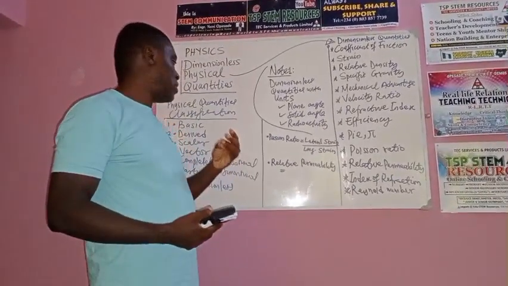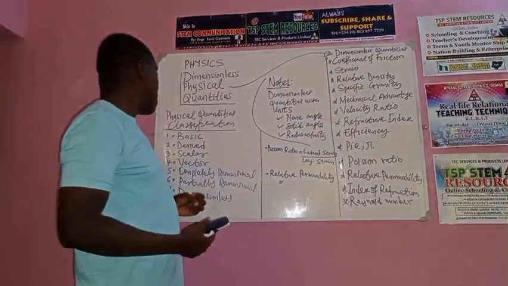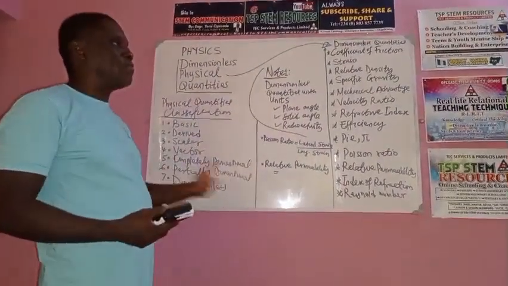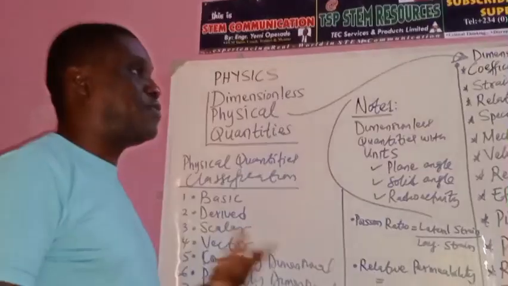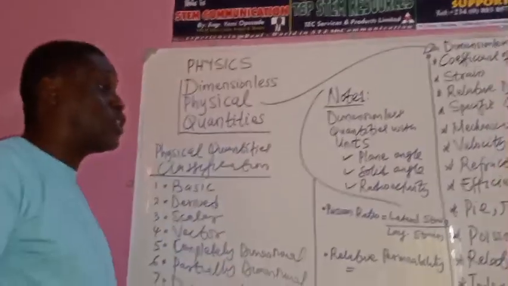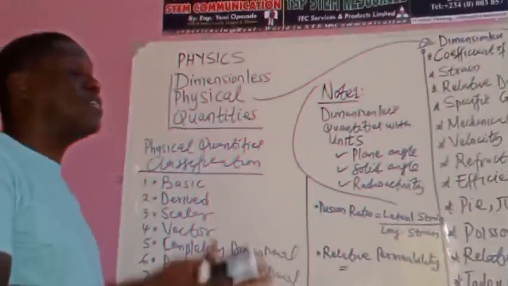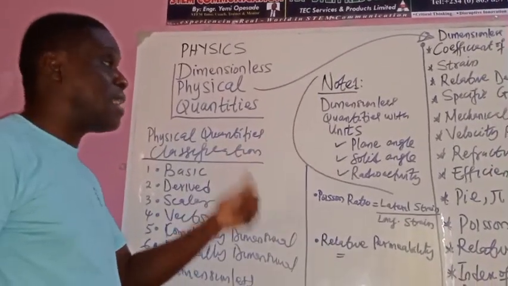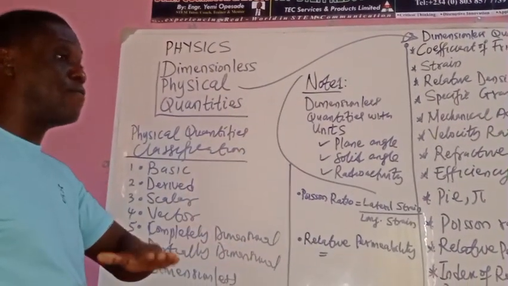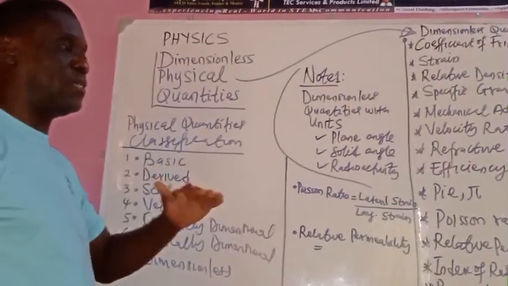I seek your attentiveness. Now, you will recall in one of my video productions on physical quantities, I said they are the foundation to science. Everything you learn in science, mathematics, technology, engineering, at any level, all begins from physical quantities.